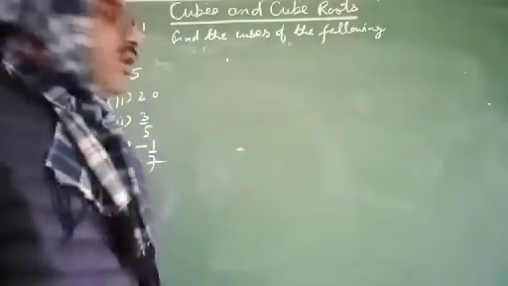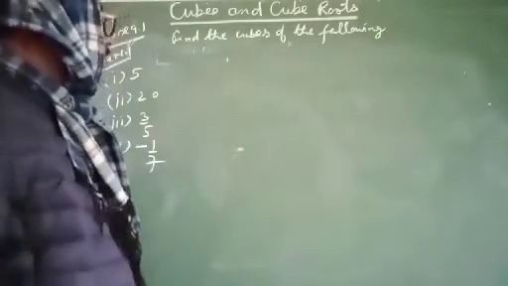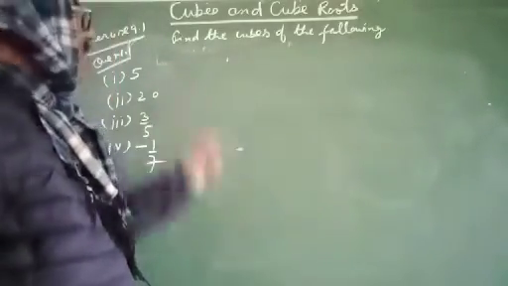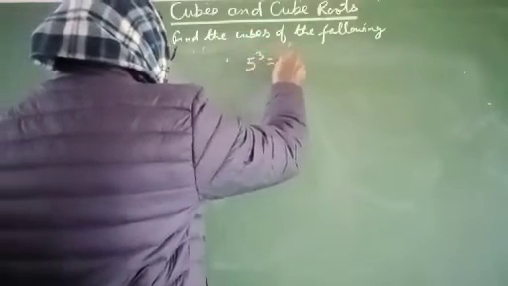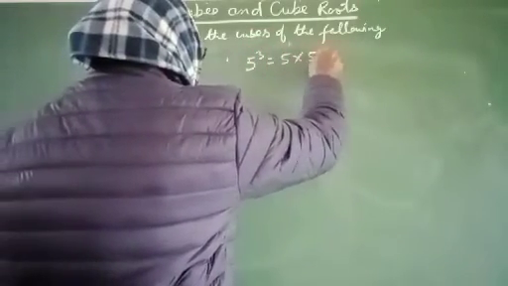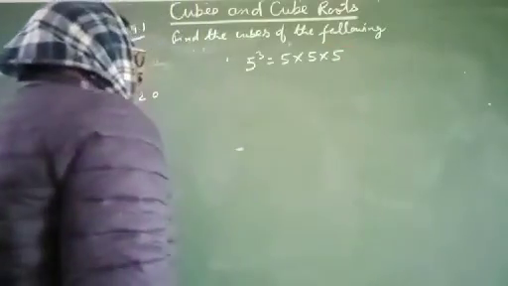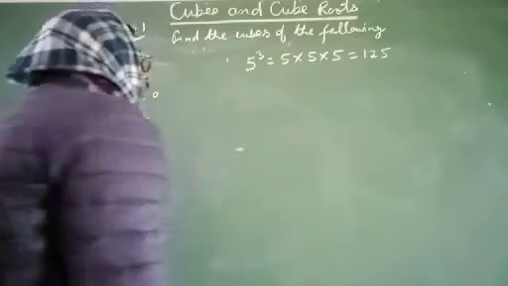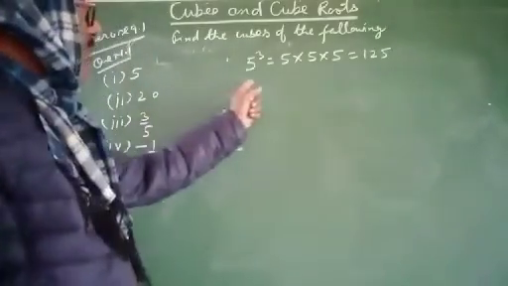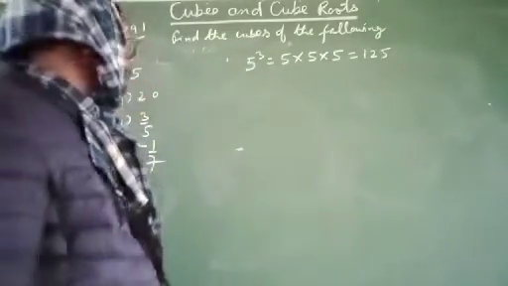Now I will find the cube of 5. First of all I will multiply 5 three times. Therefore 5 cube equals 5 into 5 into 5, which is 125. So the cube of 5 will be 125.